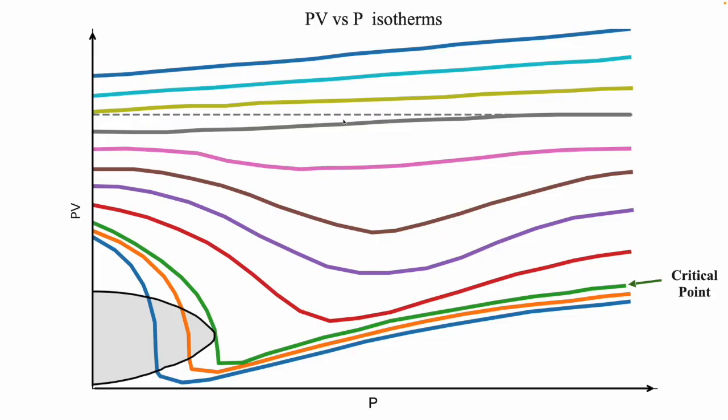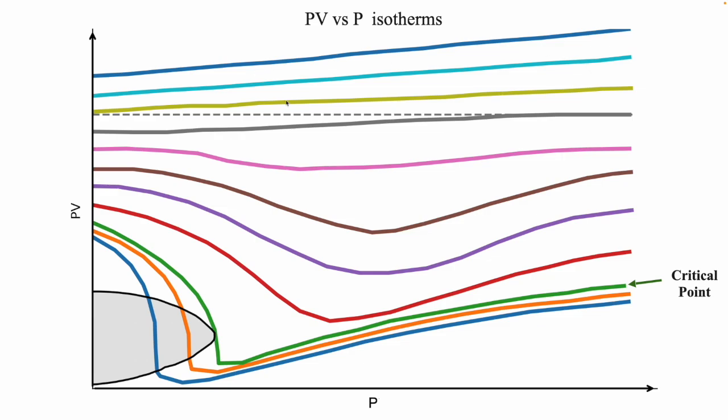So what does this graph mean? If our gas was an ideal gas, it should obey the ideal gas law, that is PV is equal to a constant. Our gas does obey that, but only at a particular temperature.